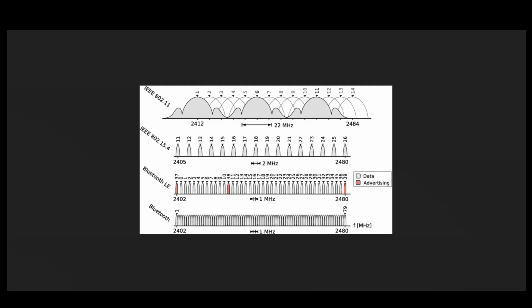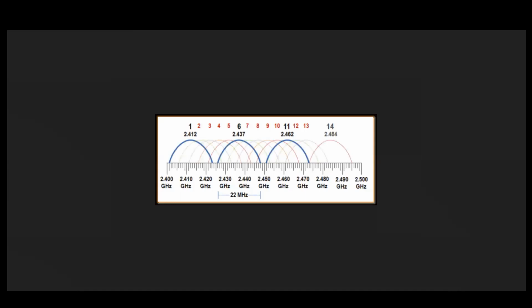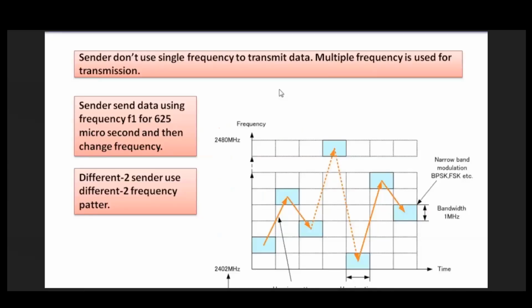This was the diagram of the ISM band, where this is the IEEE 802.11 which we use, and we can also use the 5 gigahertz band, and this 902 to 928 also falls under the ISM band. These are commonly open for all devices, any scientific devices which we can use. This I had discussed. So we'll come here: frequency hopping spread spectrum.